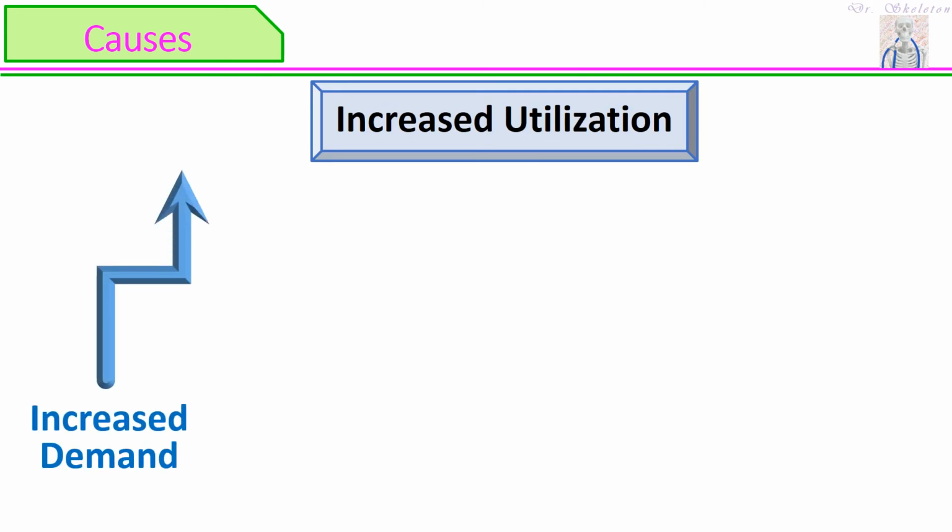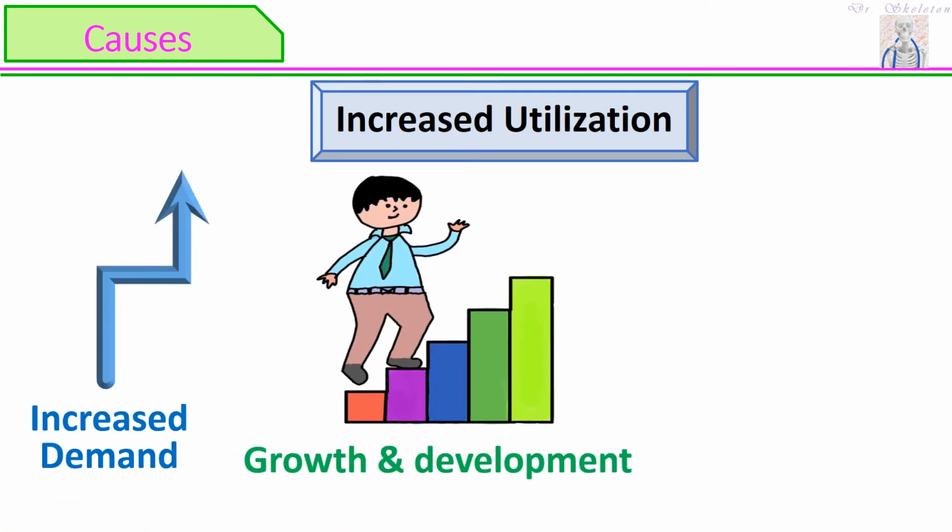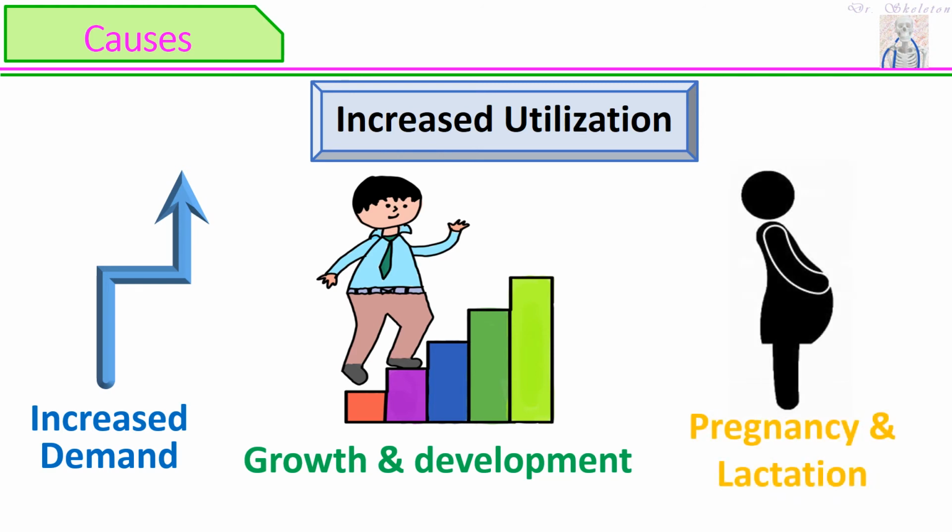Third and final cause, we have increased utilization. The overall demand is increased here during growth and development from childhood to late teenage, because the body is developing. And we have pregnancy and lactation. Makes sense, because a female is not only feeding herself, rather she is also feeding her baby.